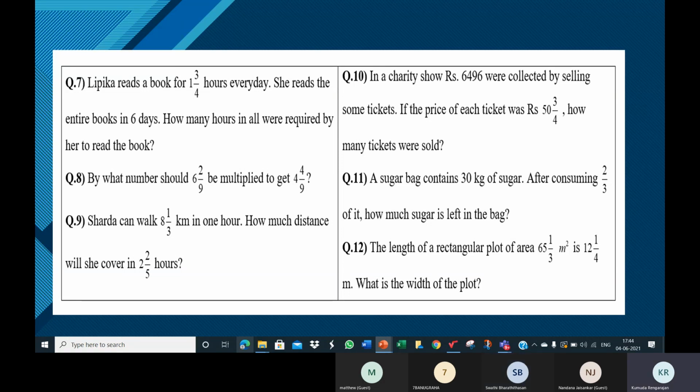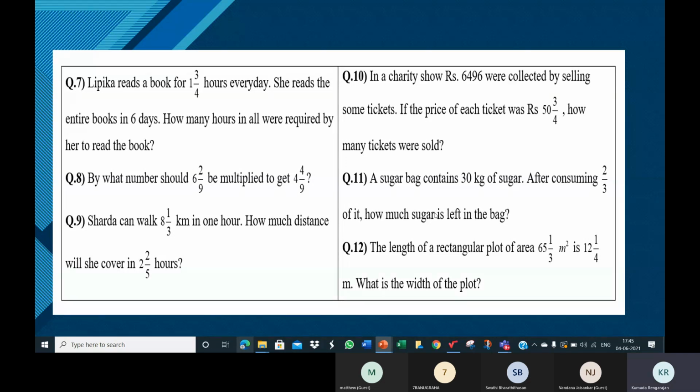How did we get 50? Ma'am, by dividing 100 divided by 2, we'll get 50. So where did 100 come? Was 100 the first number or the second number? Ma'am, it was the first number. And which was the second number? 2. So it's the first number divided by the second number. In the same way it is here, 6,496, the first number divided by the second number, 53/4. Very good, Swati. Well explained.